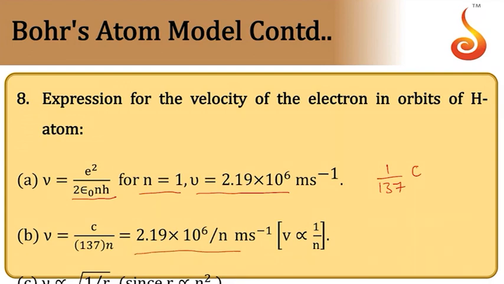So c by 137 will give you the velocity. Then velocity is inversely proportional to the square root of radius. So that can be proved.